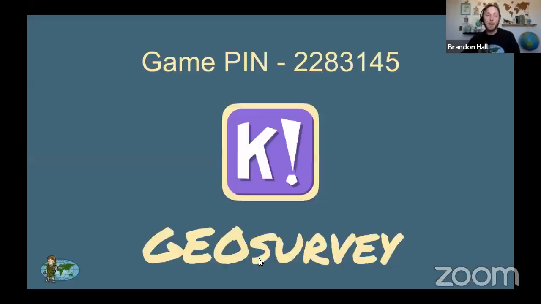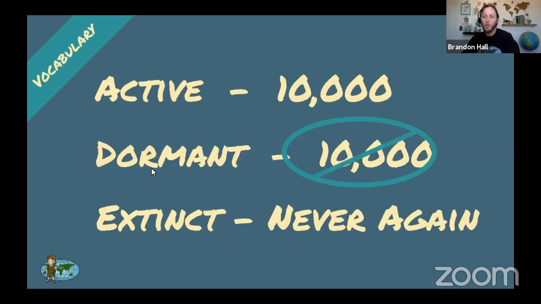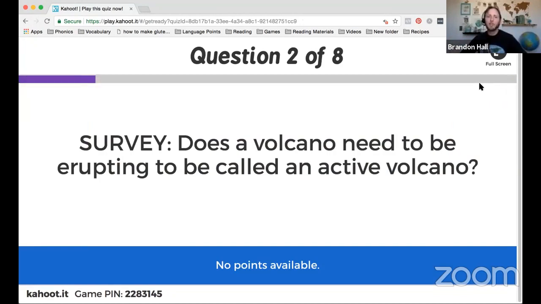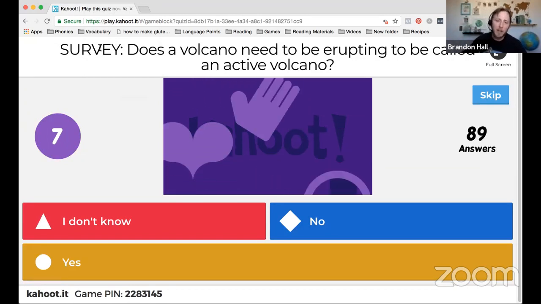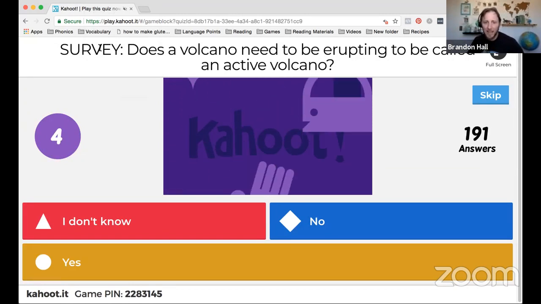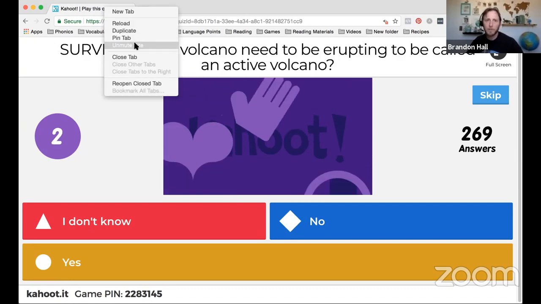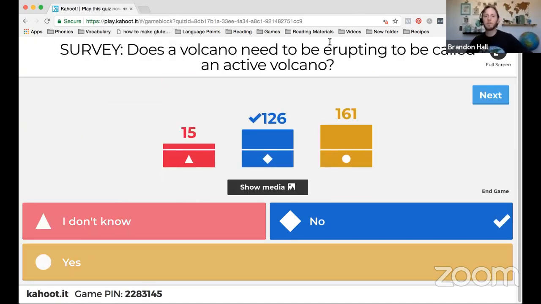We just heard from one of our fun facts that's about active and dormant volcanoes. So our next survey question has to do with active and dormant volcanoes. So go ahead and grab your Kahoot devices. And that question is, does a volcano need to be erupting to be called an active volcano? So does lava need to be coming out of it to call it an active volcano? Yes, no, or I don't know. Okay, so if you said blue, no, you are correct. Lava does not need to be coming out of it to be called an active volcano.